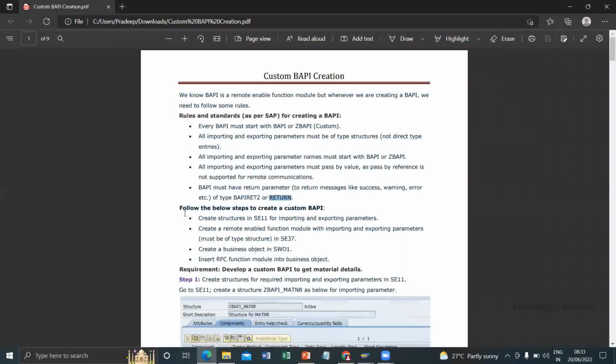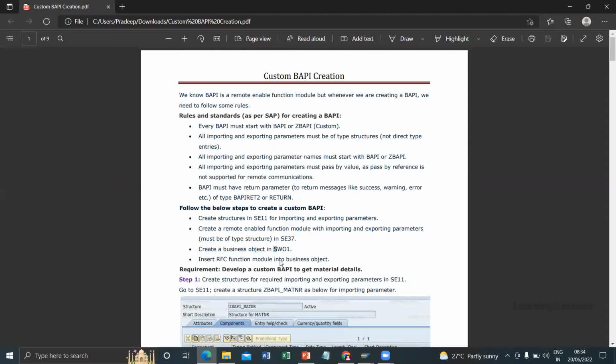Okay. So these are the steps we have to follow to create a custom BAPI. We have to create the structures in SE11 for all importing and exporting parameters. Then we have to create the function module. Then we have to put that function module in a business object using the SWO1 transaction. And finally, it will be converted into a BAPI.